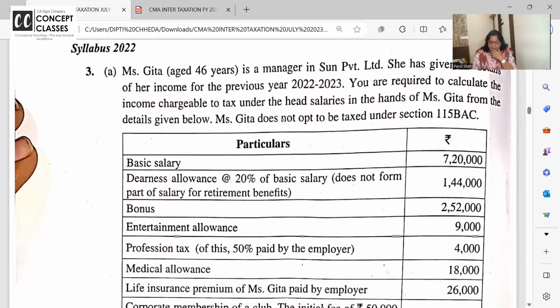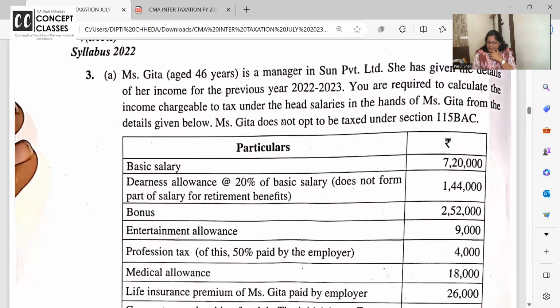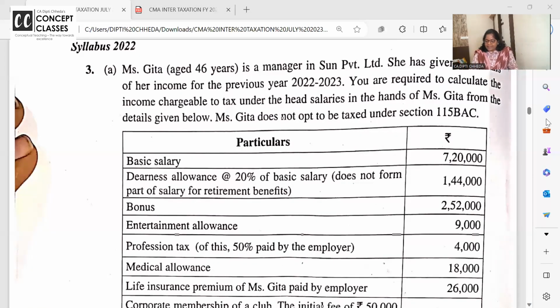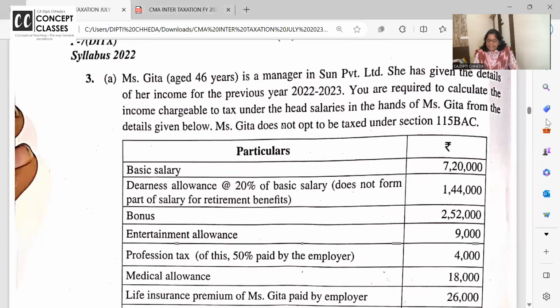Miss Geeta, aged 46 years. Chalo, let us start now. Geeta is aged 46 years. She is working in a private company. She has given the details of her income for the previous year. You have to calculate the income chargeable to tax under salaries.